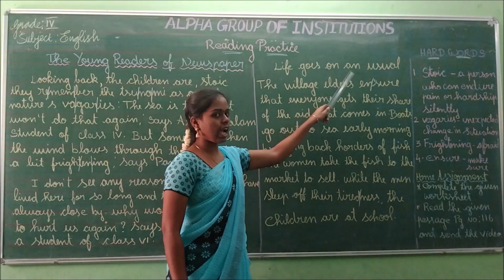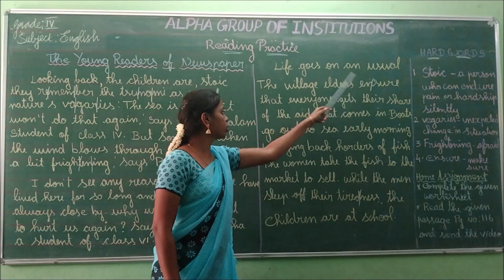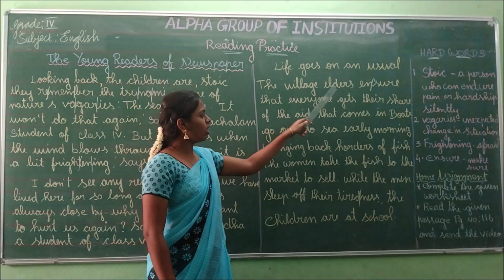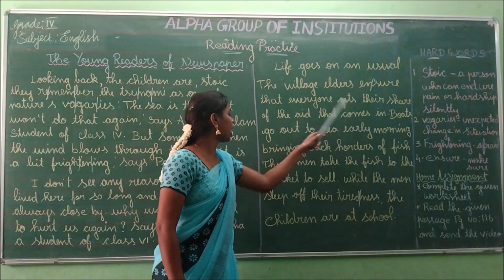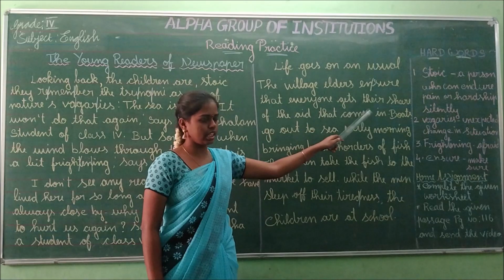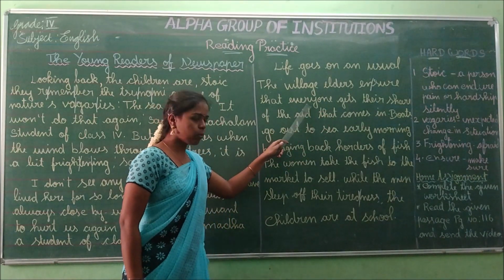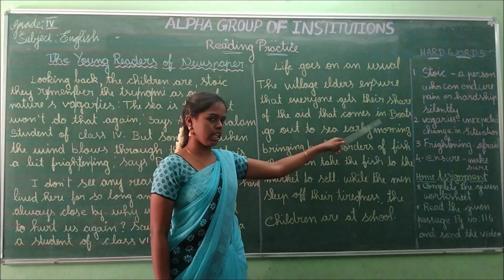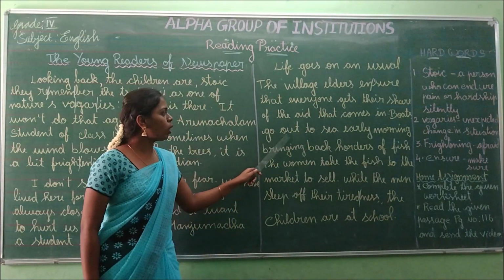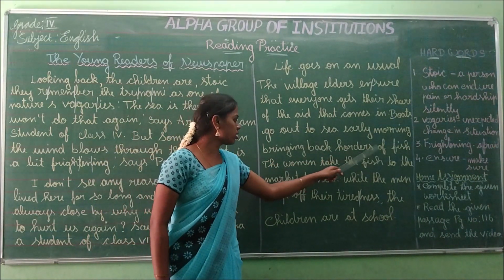Life goes on as usual. The village elders ensure that everyone gets their share of the aid that comes in. Boats go out to sea early morning, bringing back hoarders of fish.